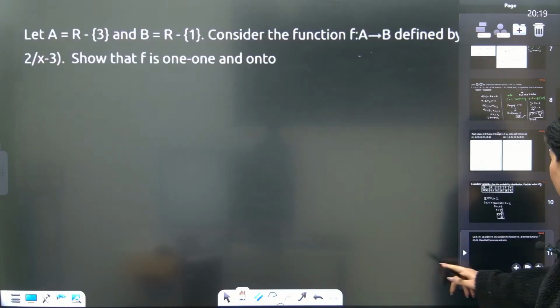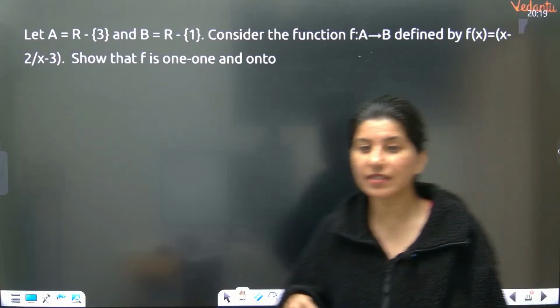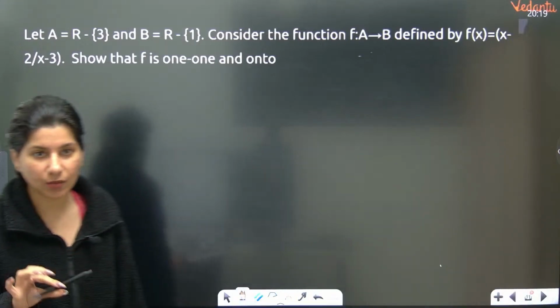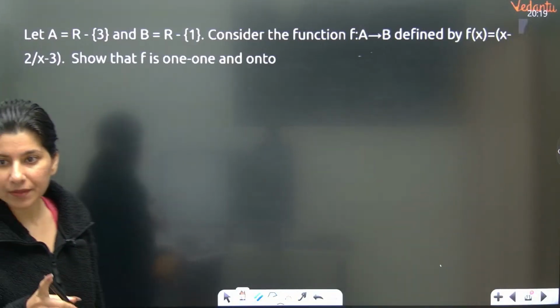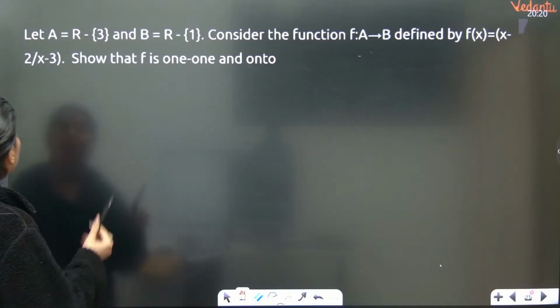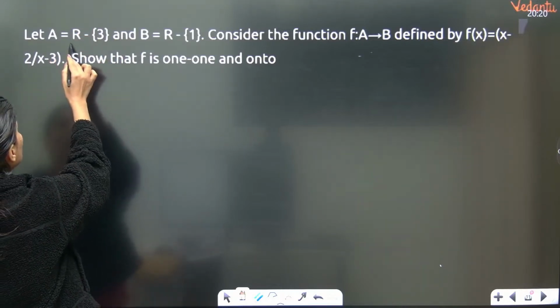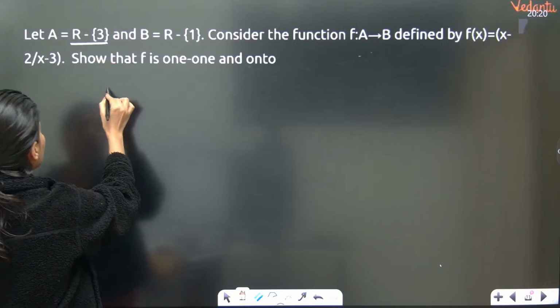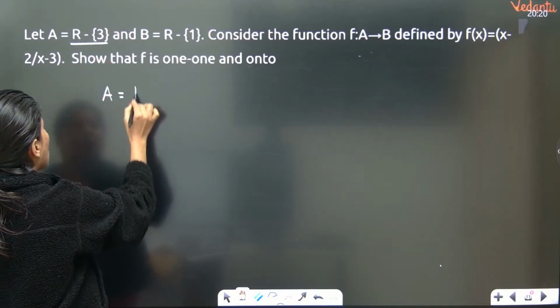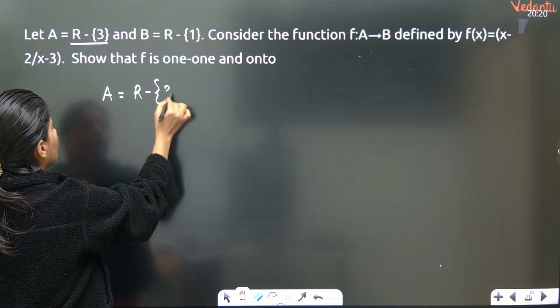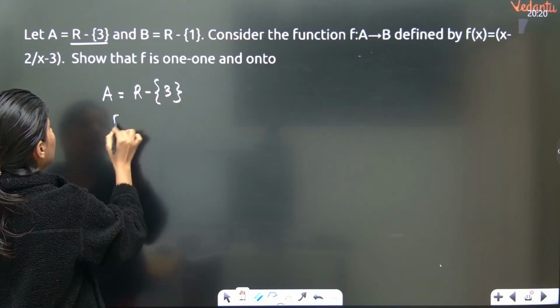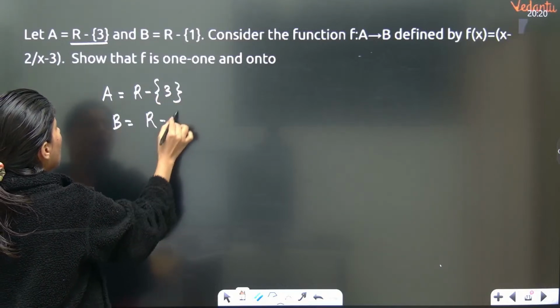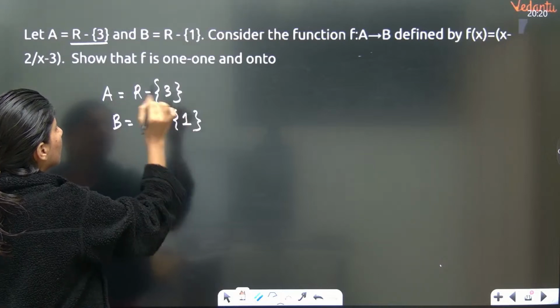So this is again from the world of functions, and this is, by the way, linear by linear. Okay. Linear by linear. So, let A is equal to R minus 3. B is equal to R minus 1.